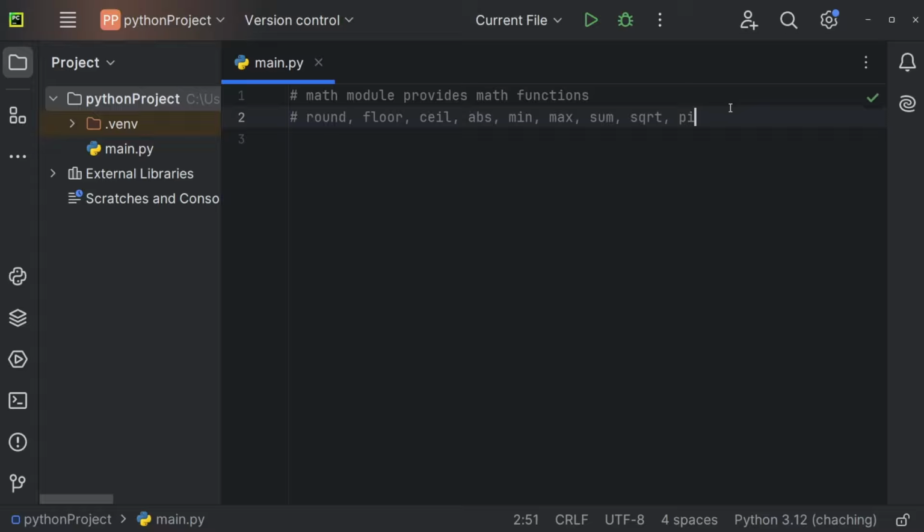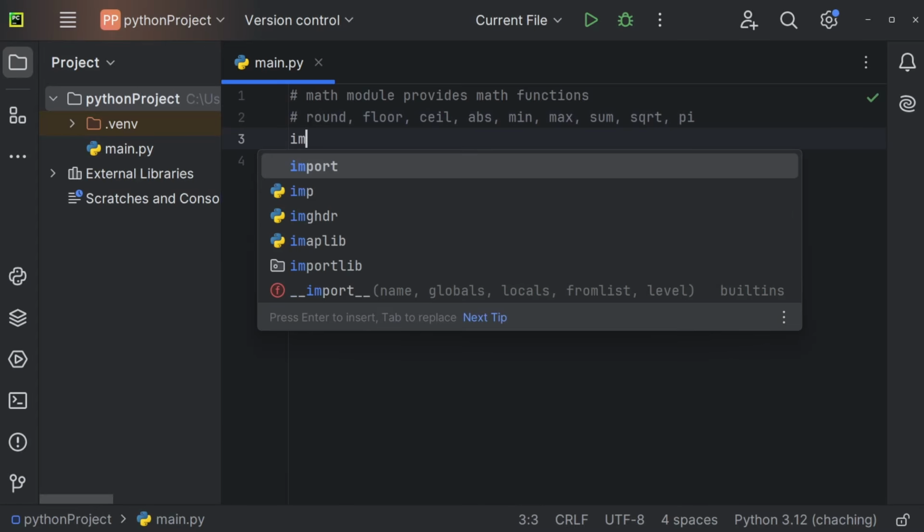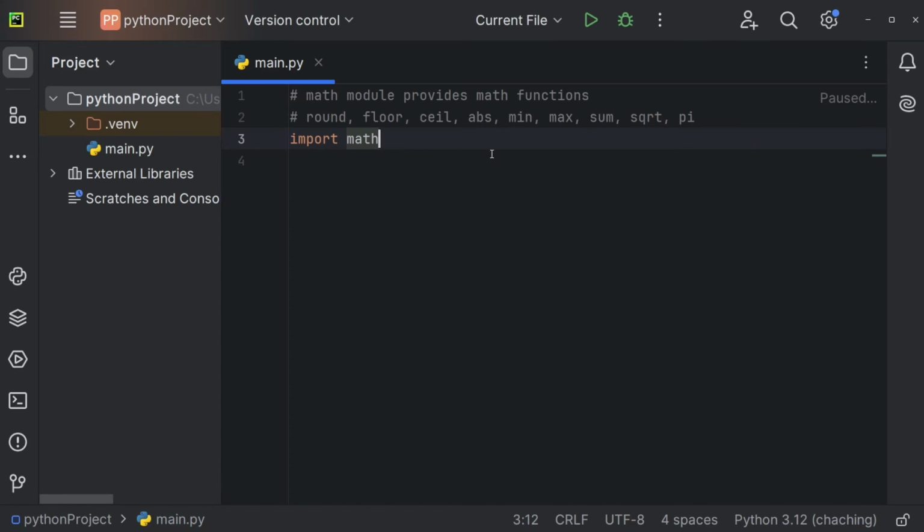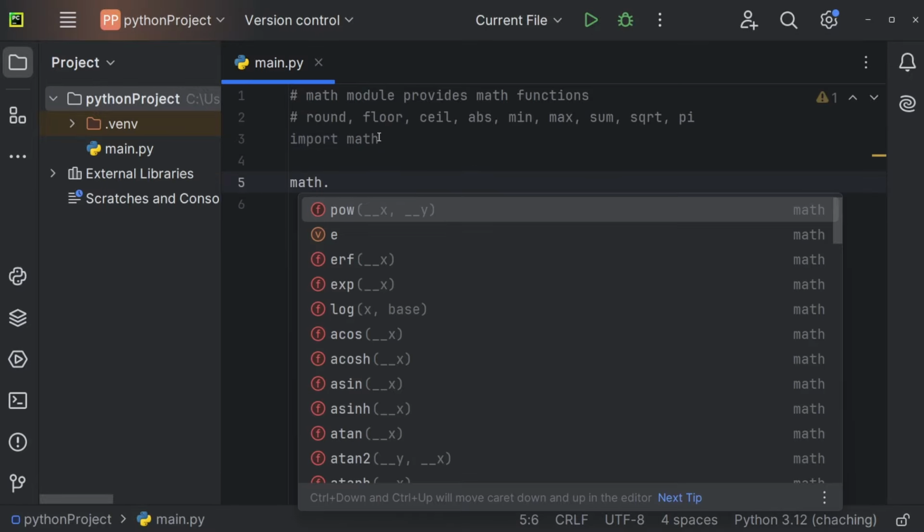Let's take a look at the most important math functions that you might want to use when working with numbers. In order to access a lot of the math functions, it might make sense to import the math module, like so. So I just use import followed by the module name. The module name is math in Python, so we have to import math. You know that we're accessing the module math if we are using math dot followed by one of those methods. So whenever you have math dot, you know that you're accessing the module. If you're not having math dot, you know that we're not accessing the module. And a module is essentially just a package that provides a couple of useful methods, for example, methods for building a sum and so on.